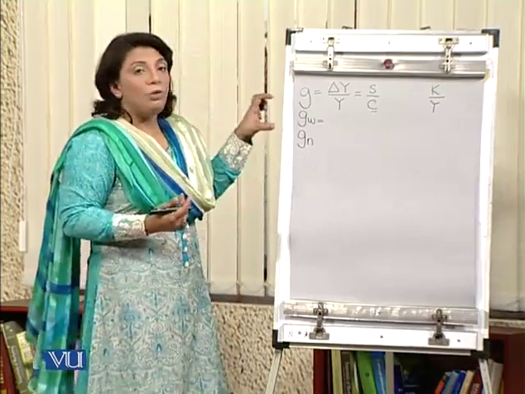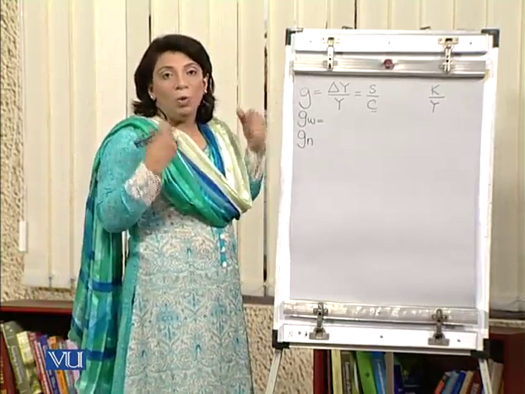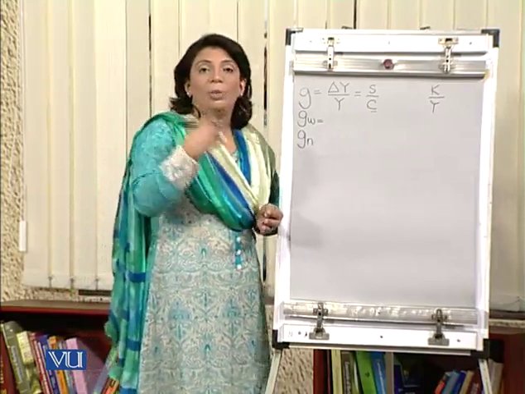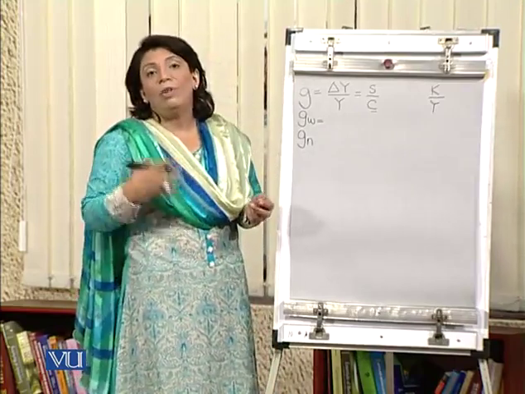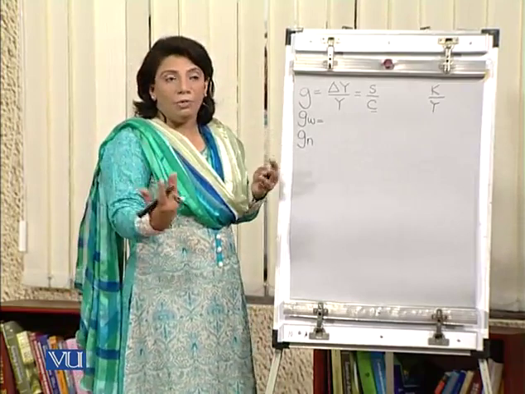So the warranted growth rate will be the desired growth rate which we want in an economy, so that whatever increment of capital accumulation is taking place in the form of new investments, it should be absorbing that addition in the total investment.